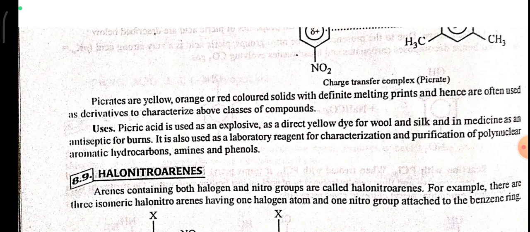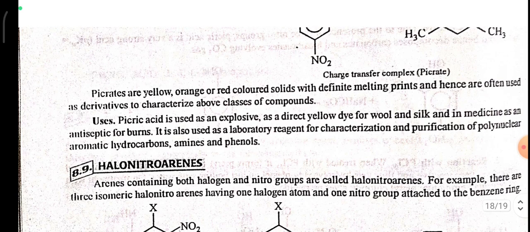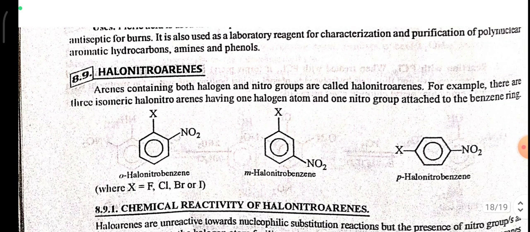Uses. Picric acid is used as an explosive, as a direct yellow dye for wool and silk, and in medicine as an antiseptic for burns. It is also used as a laboratory reagent for characterization and purification of polynuclear aromatic hydrocarbons, amines, and phenols. Halonitroarenes. Arenes containing both halogen and nitro groups are called halonitroarenes. For example, there are three isomeric halonitroarenes having one halogen atom and one nitro group attached to the benzene ring.